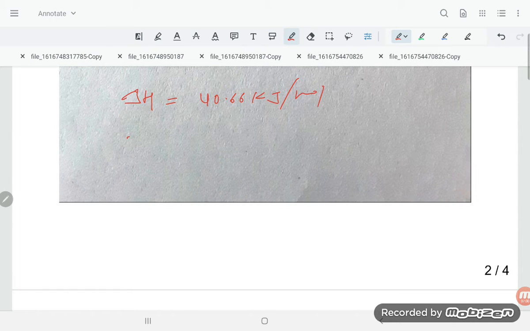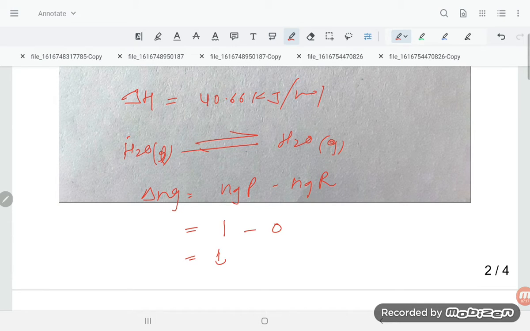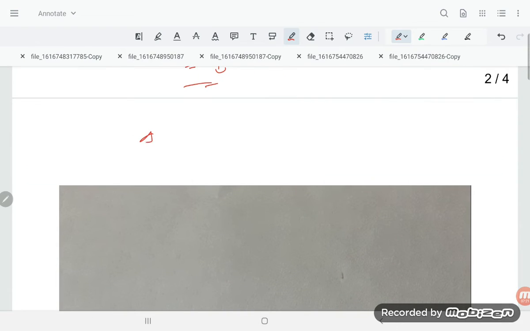If water liquid is converting into water gas, how much is delta Ng? Number of gaseous products minus gaseous reactants: 1 minus 0 is equal to 1, because liquid is there, so 0. So put the values in delta H is equal to delta U plus delta Ng RT.